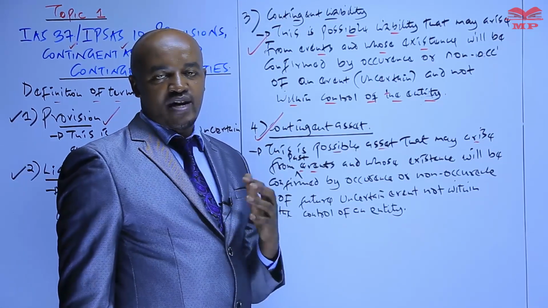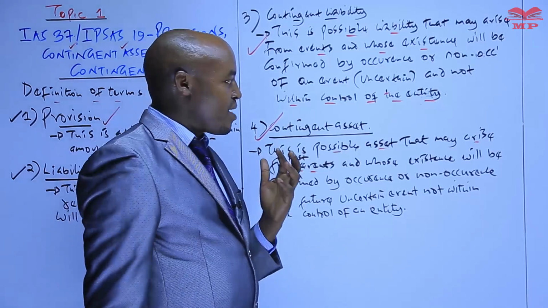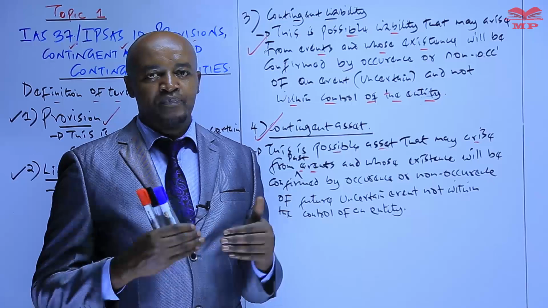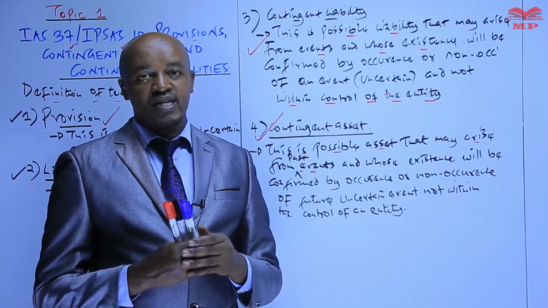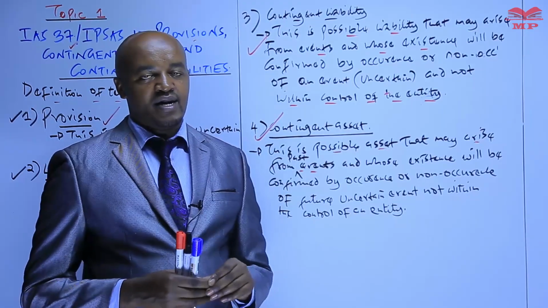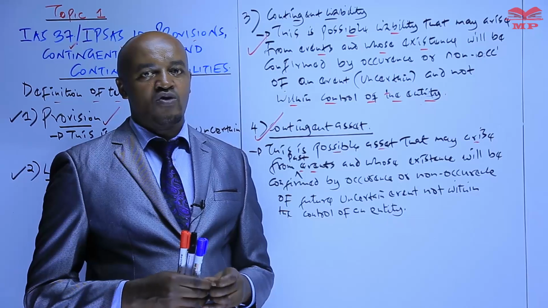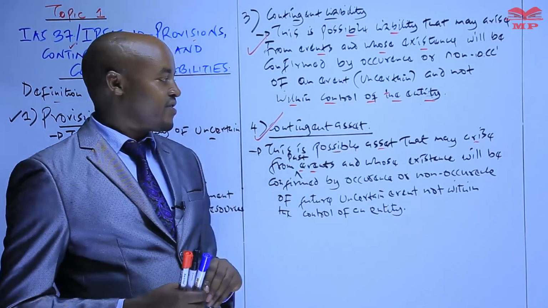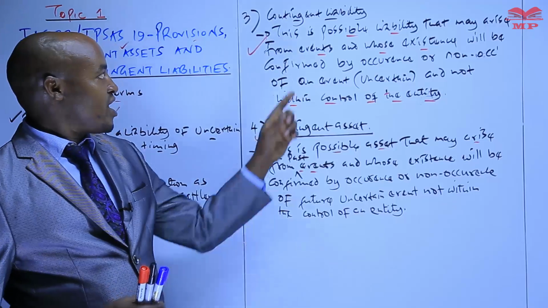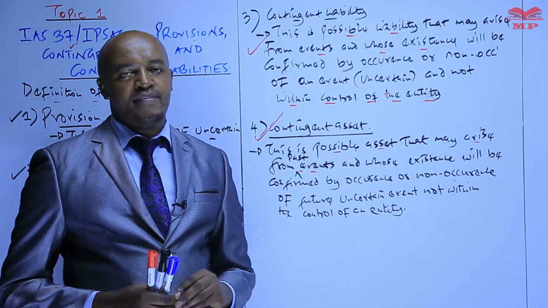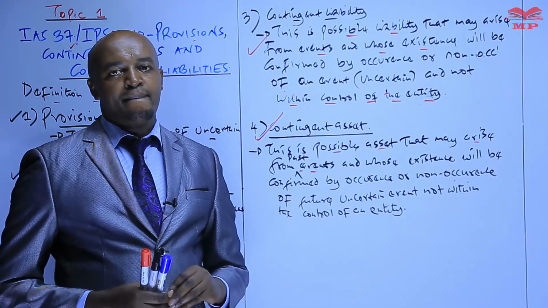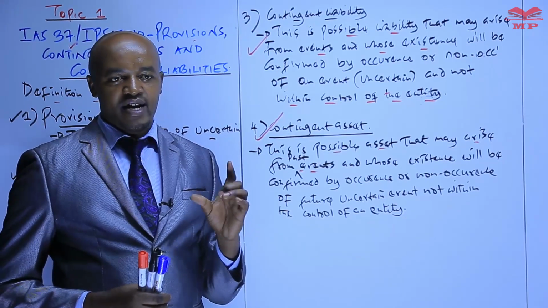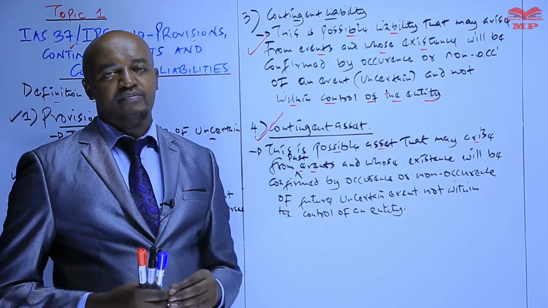So then from there we can proceed and look at the recognition of a provision, some of the conditions which need to be fulfilled for a provision to be recognized. And remember, a provision is basically an amount of money which will be set aside from the company's profit to cater for a liability which is likely to arise in the future. For example, the company has been sued in a court of law, but when the year is coming to an end, the ruling has not been delivered by the court.